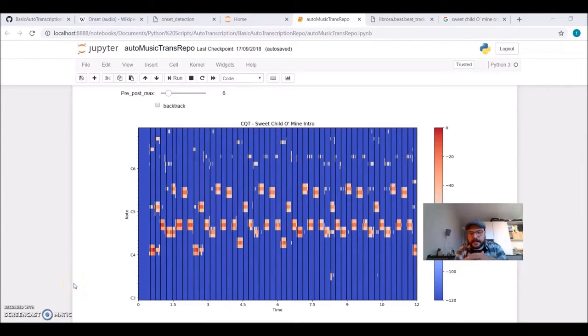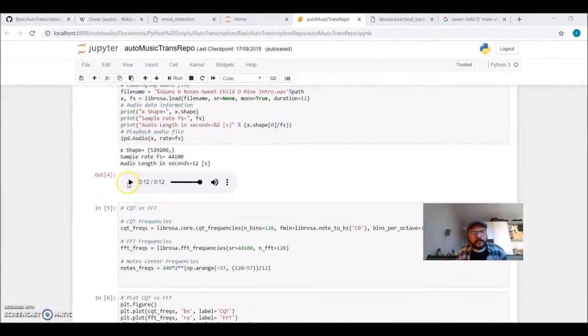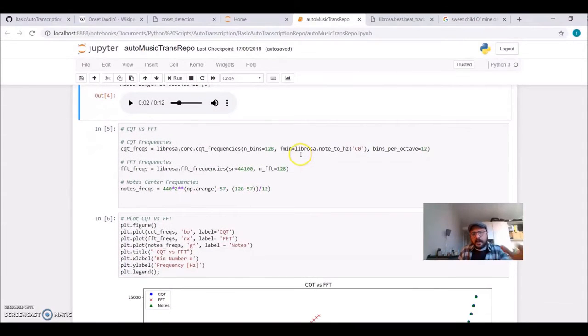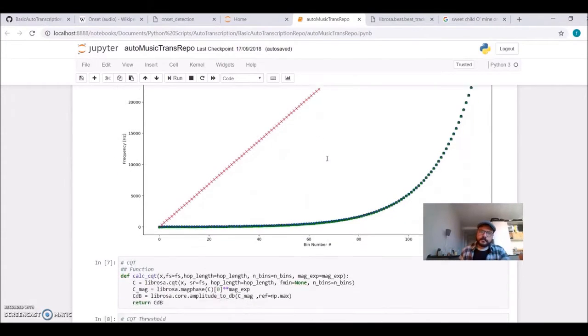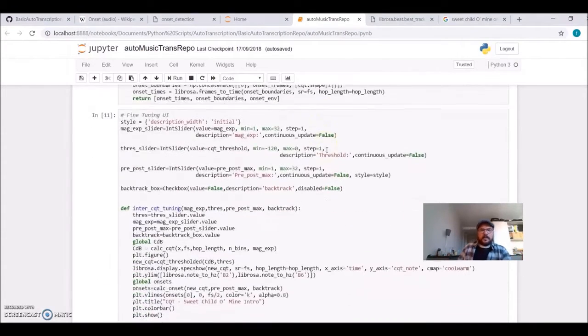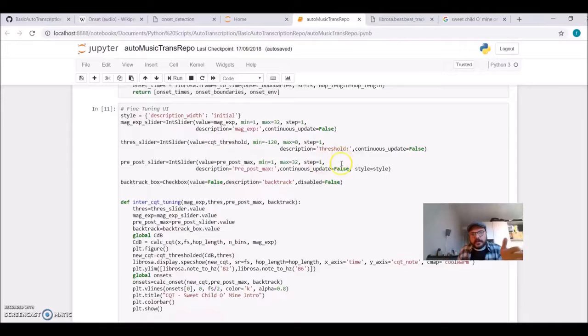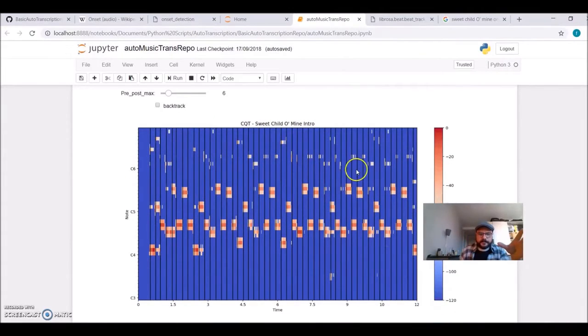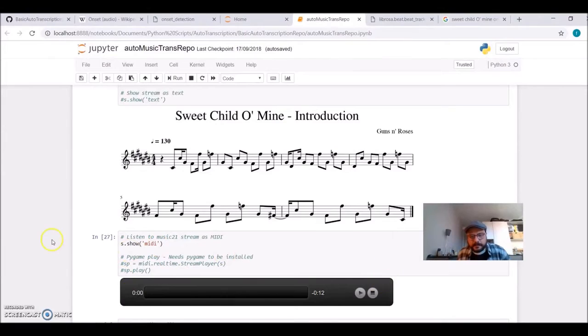So let's revise a bit. What's our problem? We have an audio file that we loaded. We apply the transformation, and now we have time-frequency information. We calculated the onset where the notes start. So we have something like this. To go from audio to this, to the musical score, and to a MIDI